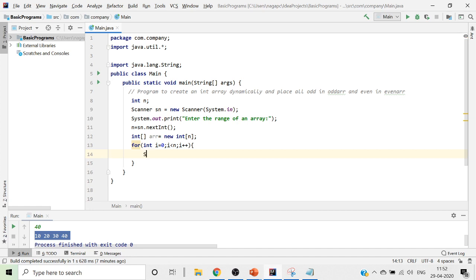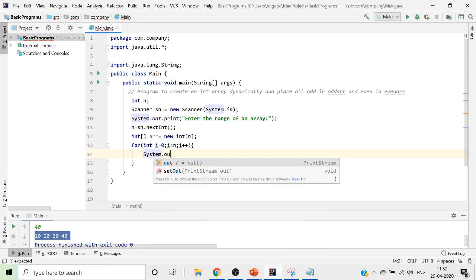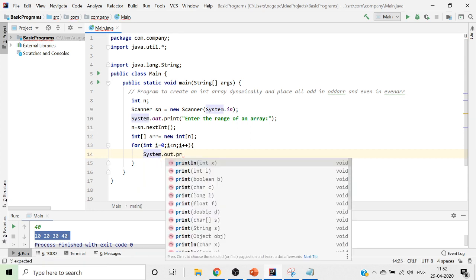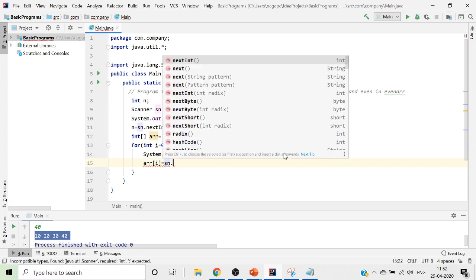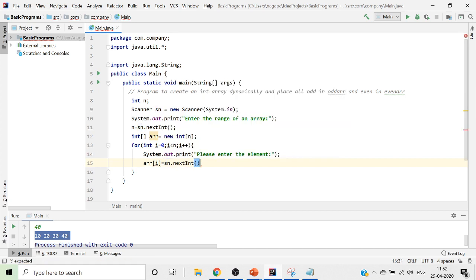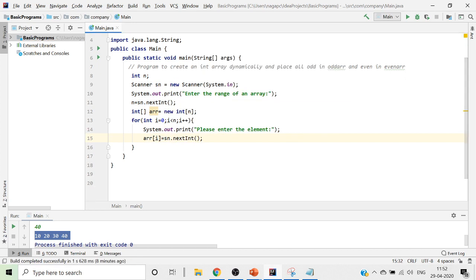So to read it, we will now instruct the user: System.out.print, and we will say, please enter the element. This is how we will ask the user to enter the element. Once the element is entered, then we will read it as arr of i is equal to sc.nextInt. This is how we have read the array dynamically.